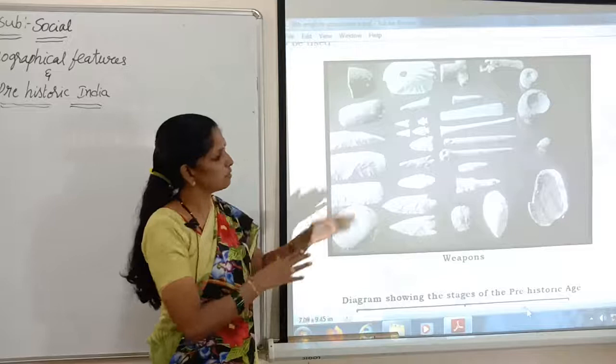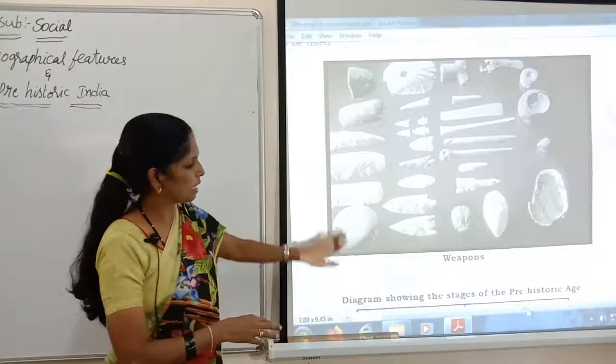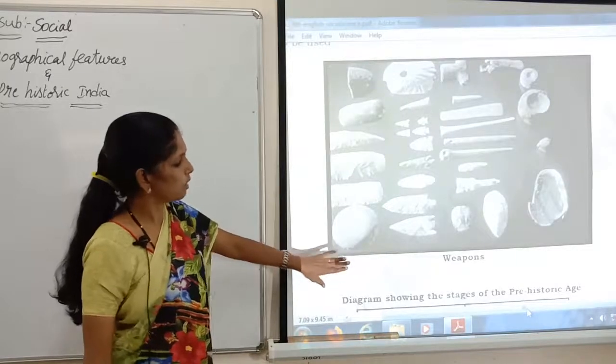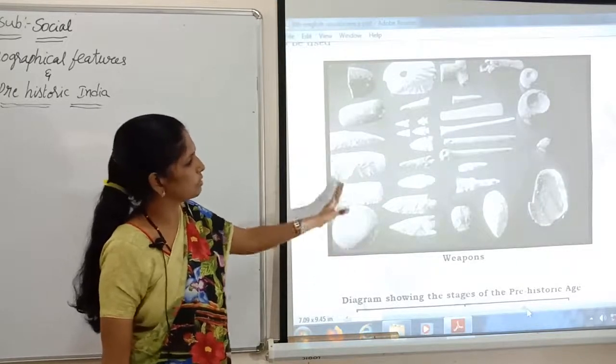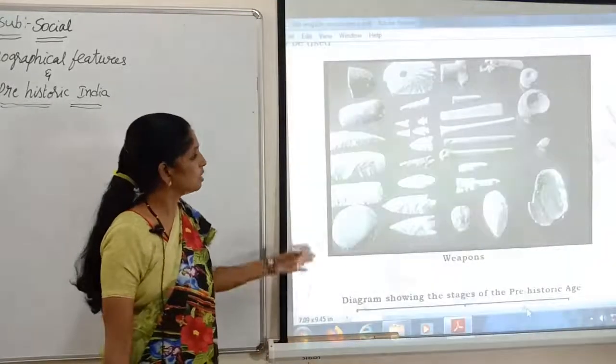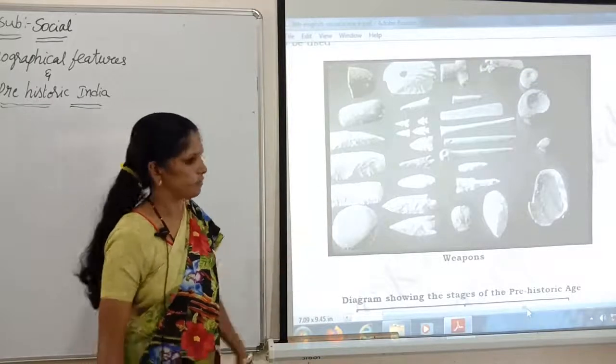The Old Stone Age started from one Stone Age to 3 Stone Ages, where these different types of stone tools were used to make their life convenient.